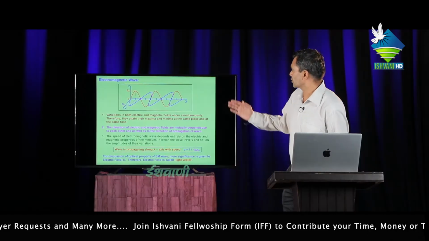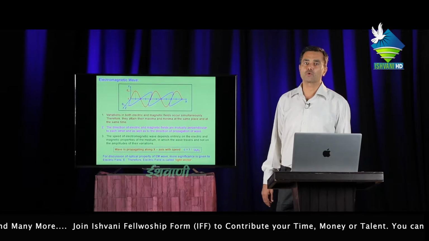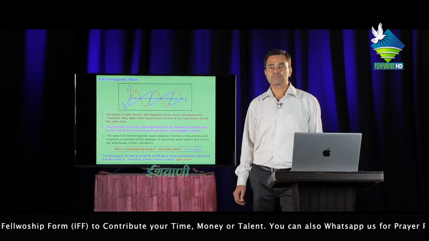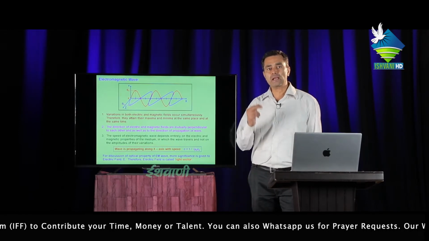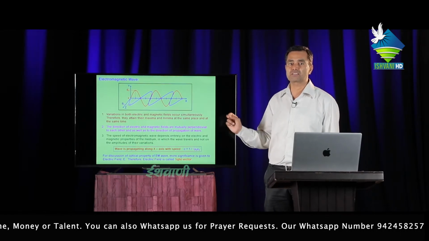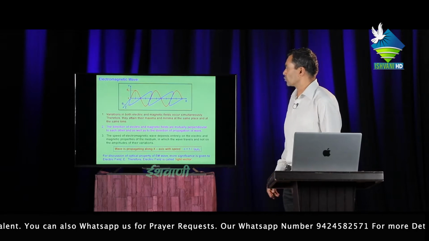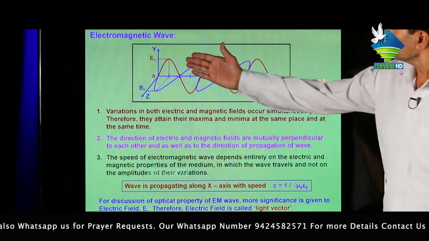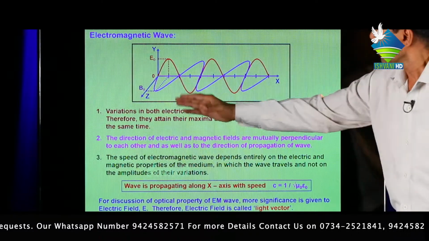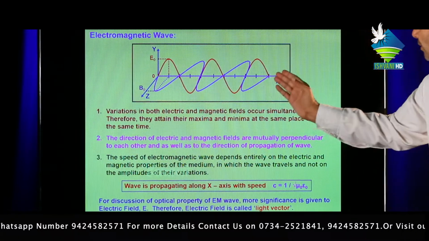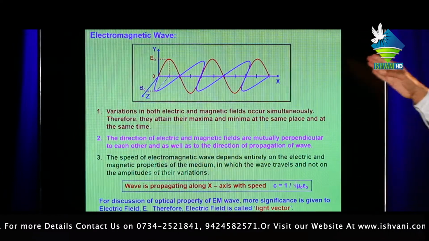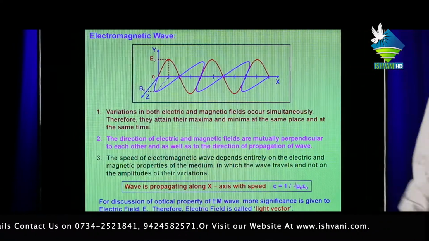Now, first question, electromagnetic waves. Electromagnetic waves are those waves in which electric and magnetic fields remain perpendicular to each other, and due to the perpendicular electric and magnetic fields, the motion of charged particles also remains perpendicular, means along the x-axis. These are called electromagnetic waves. In the figure, the red lines show the vibration of the electric field and the blue lines show the vibration of the magnetic field. They are superimposed on each other and the waves moving along the x-axis are called electromagnetic waves.